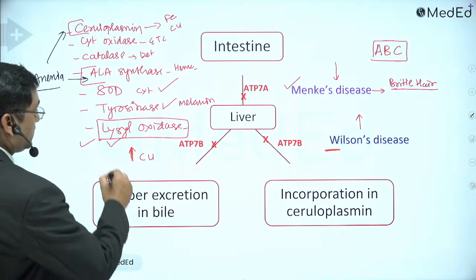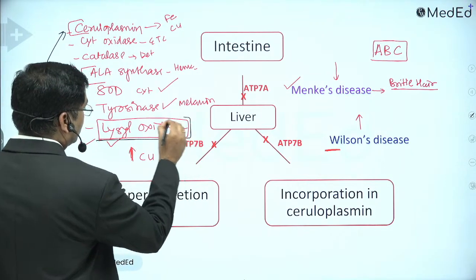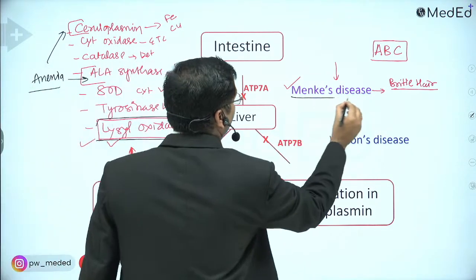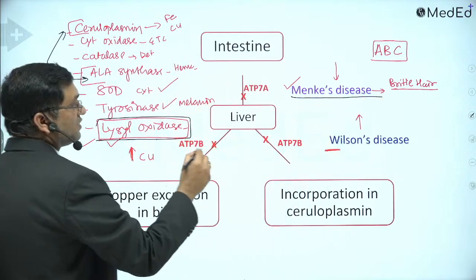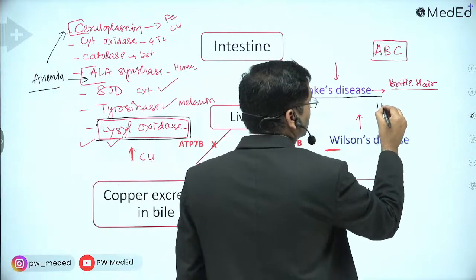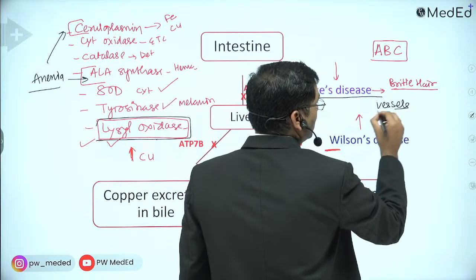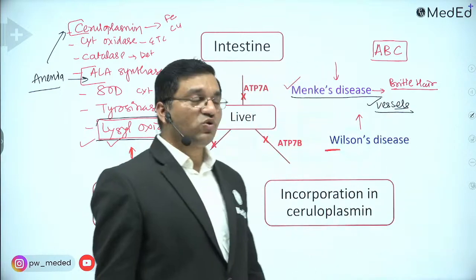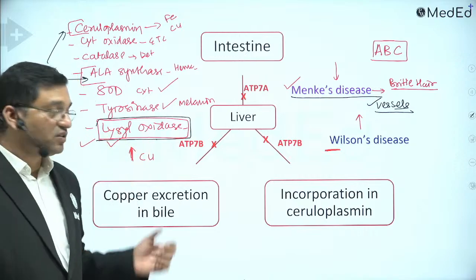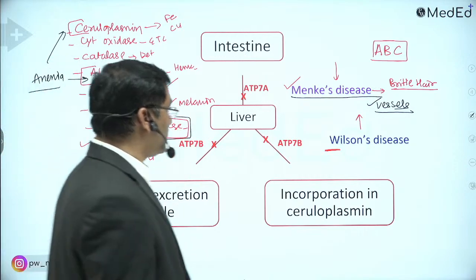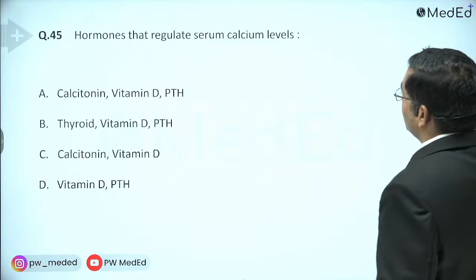As it is involved in lysyl oxidase, in Menkes disease specifically there is involvement of vessels. Aneurysm will be there because of defective collagen synthesis. This is important. So these are the important things related with copper.